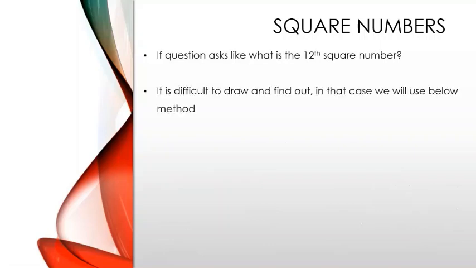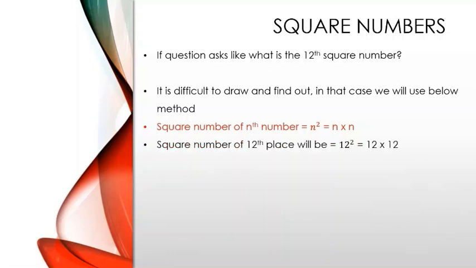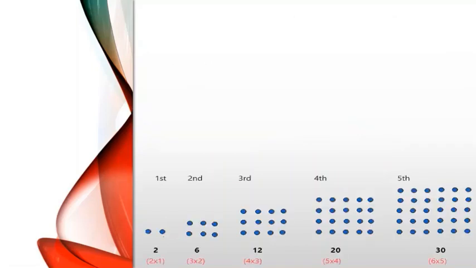Let us continue learning about square numbers. If a question asks what is the 12th square number, it is too difficult to draw out from 1 to 12 all these square numbers. So in that case, we will use this below method. Square number of the nth number is equal to n into n, or n to the power of 2. Square number of the 12th place will be 12 into 12, which is equal to 144.